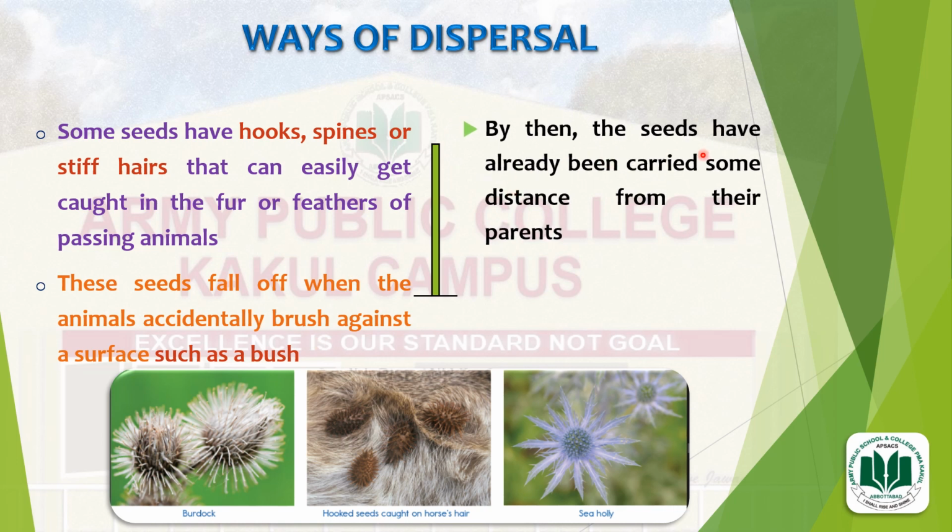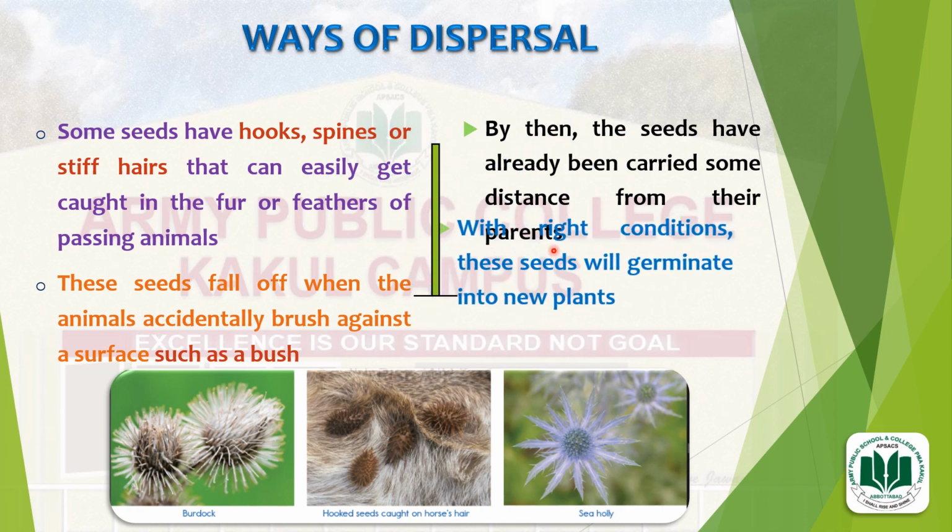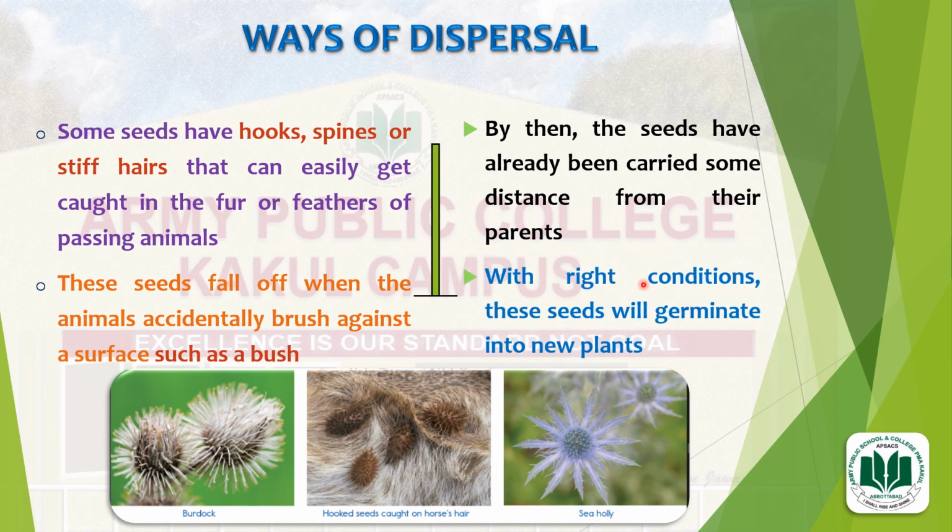By then, the seeds have already been carried some distance from their parents by passing animals. So, under right conditions, these seeds will germinate into new plants.